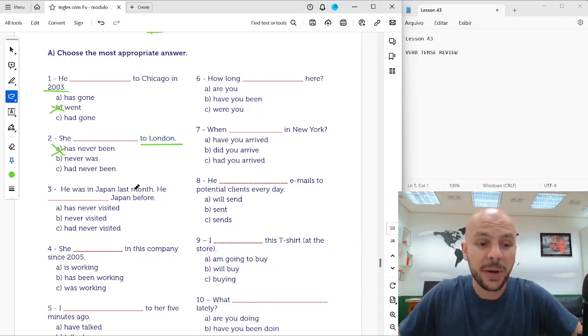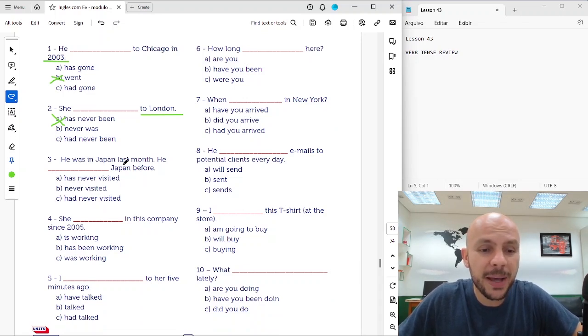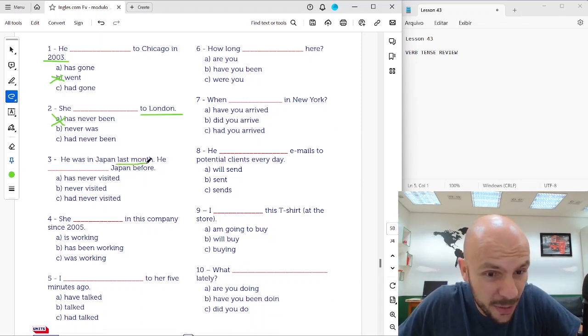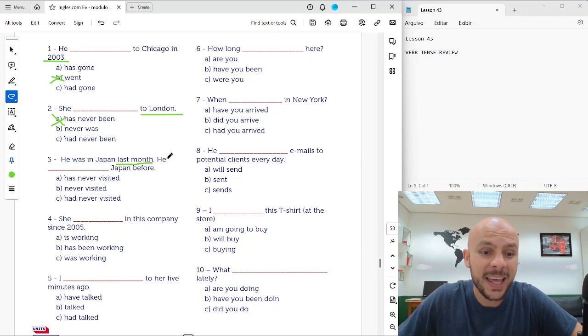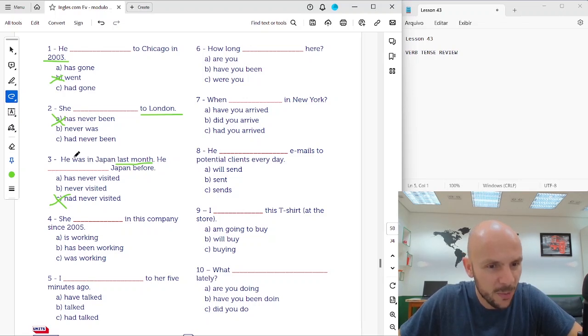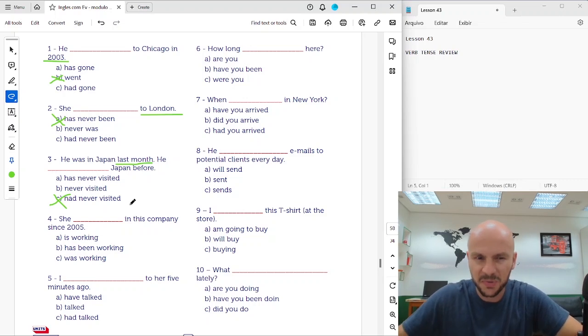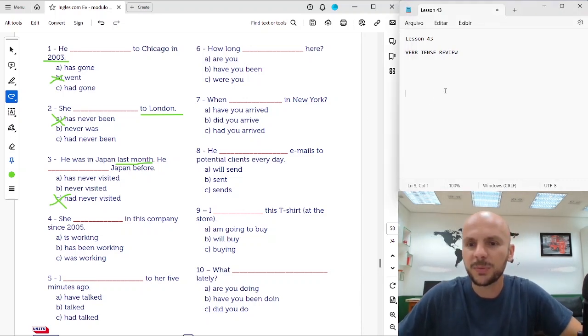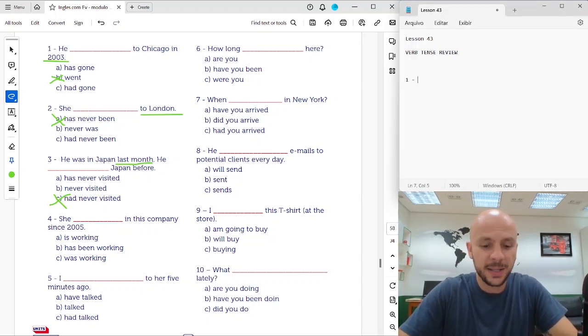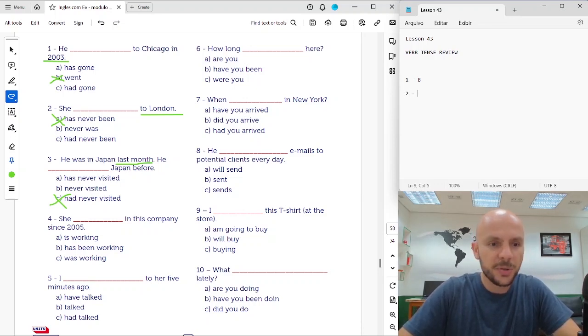Okay? 3. He was in Japan last month. Last month, specific time. He had never visited Japan before. Okay? Last month, he was in the past. He had never visited. Past of the past. All right? So, let me put the answers here. 1 is B. 2 is A. 3 is C.